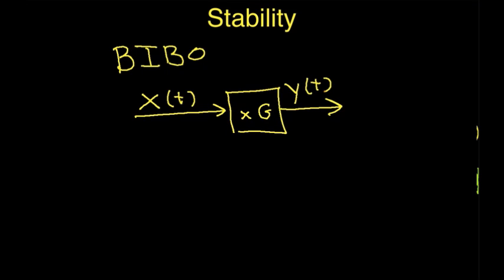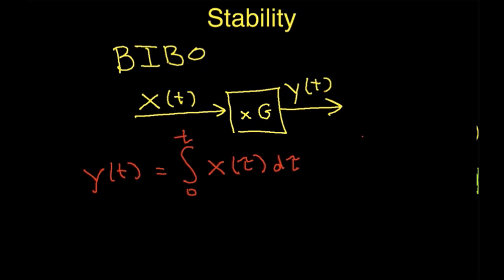Okay, so let's suppose we have a system where the output of the system, y of t, is the integral from time 0 to t of the input. So we'll say x of tau, where tau is a dummy variable of integration. Okay? So conceptually what this system does